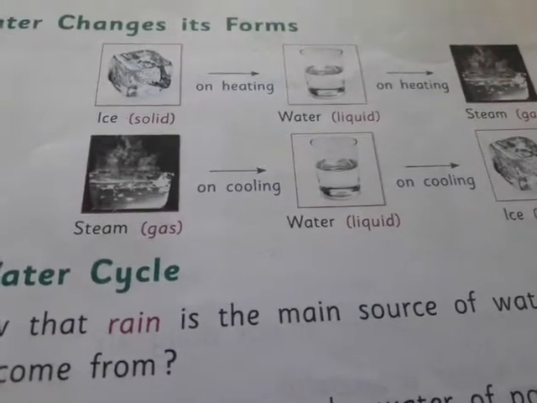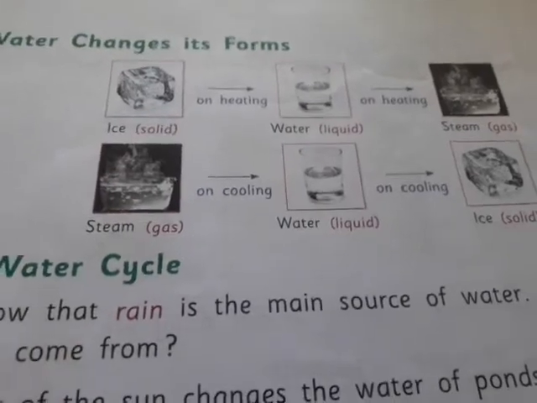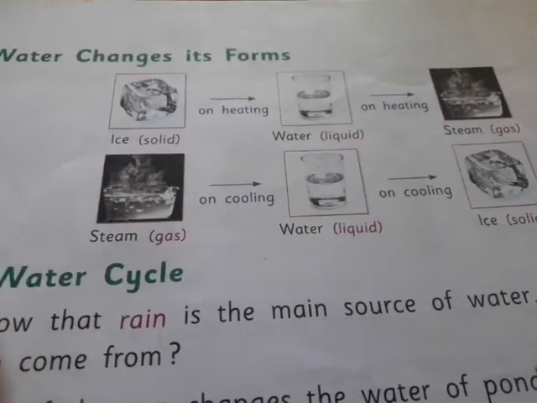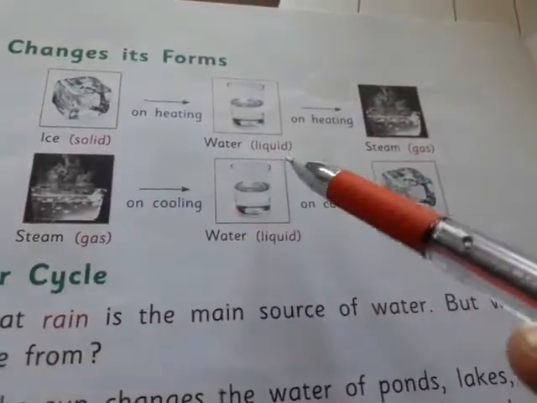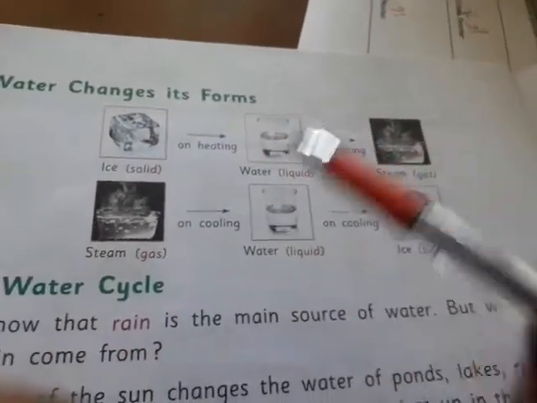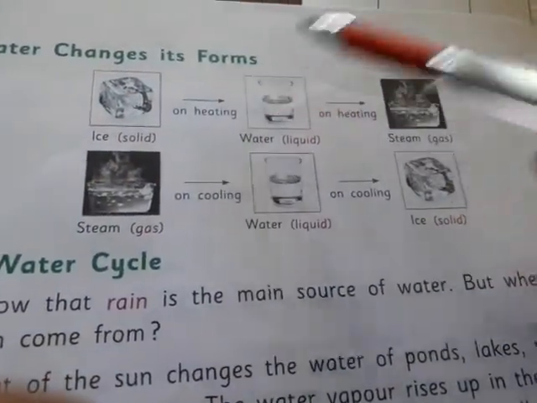Good morning, dear students. I will take revision from chapter 14. The name of chapter 14 is the forms of water. You know that water exists in three forms: solid, liquid, and gas. And I will tell you how water changes its form.